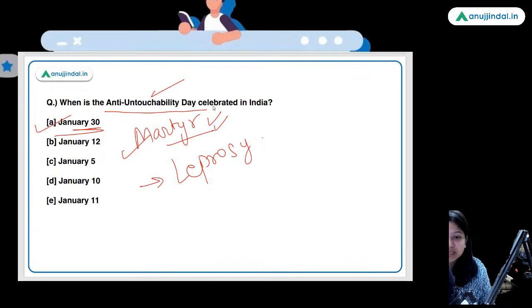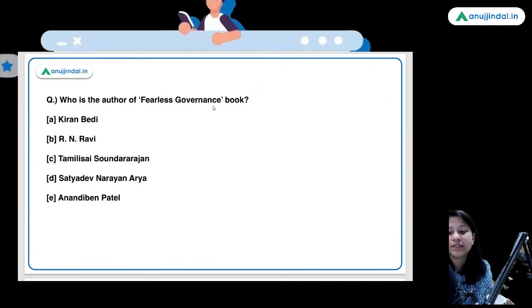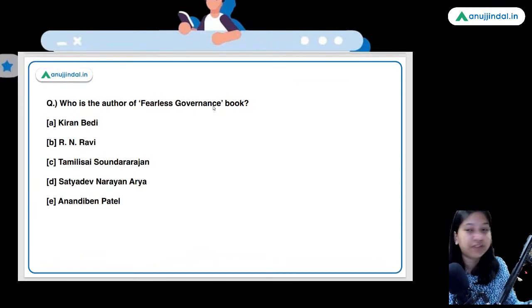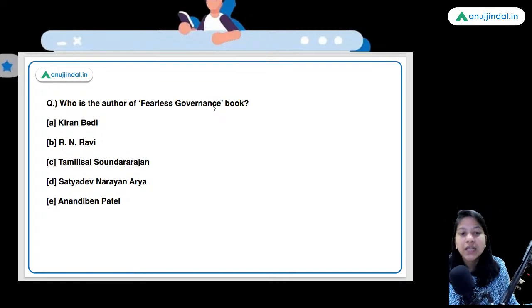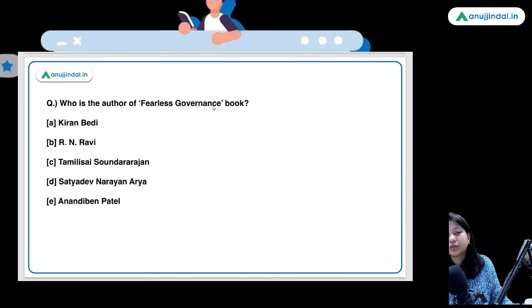National Leprosy Day is also celebrated on January 30 because Mahatma Gandhi had an inclination towards the people who are affected by leprosy. So he had himself served those people in their disease, for a very minimal amount of time, but still he had an inclination towards those people. Therefore, January 30 has been declared as the Leprosy Day in India.